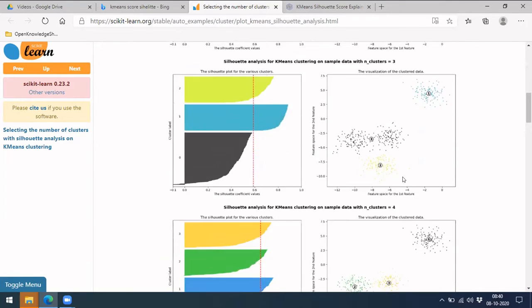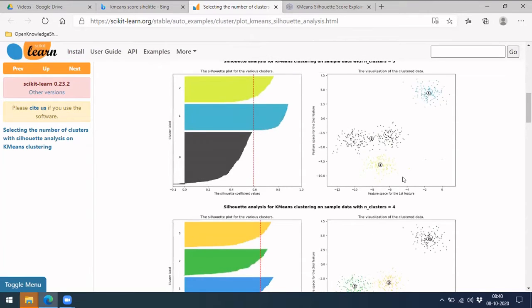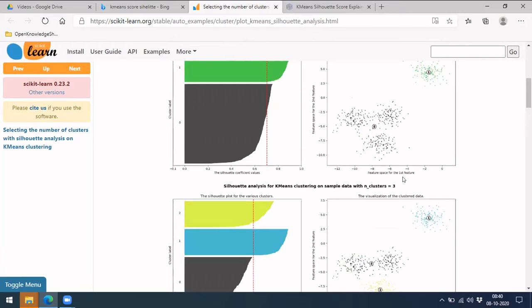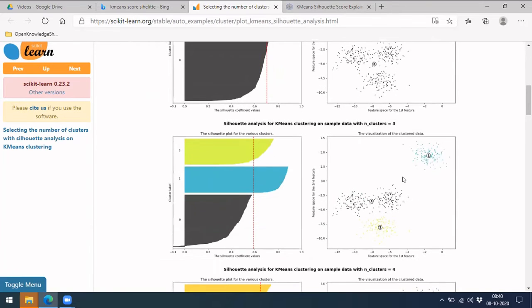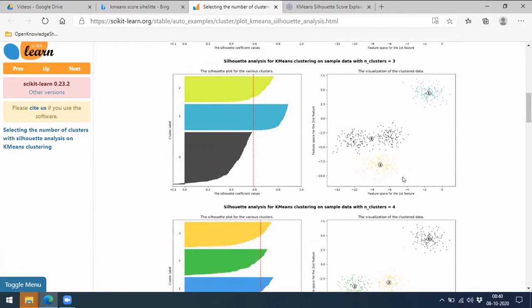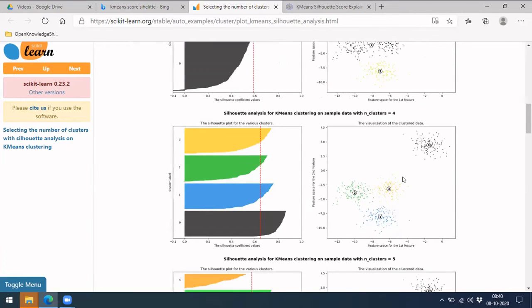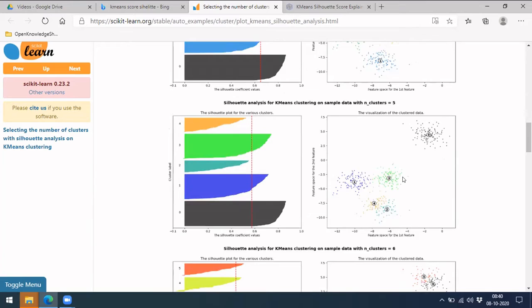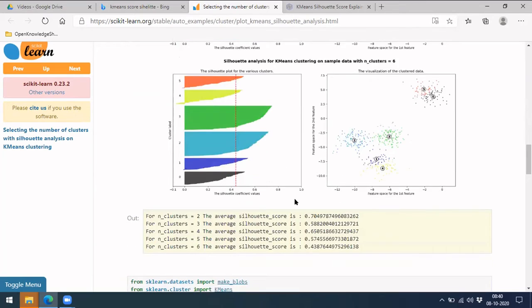For each of these clusterings, the silhouette score will be different, right? So we look for where the silhouette score is higher. Initially they do it with two clusters and find the score.